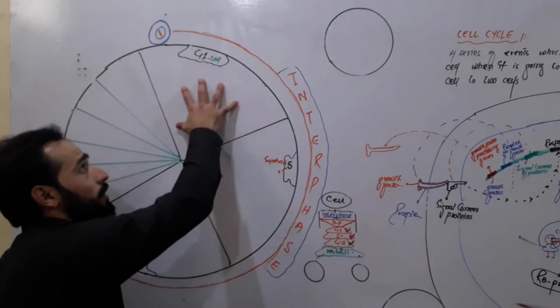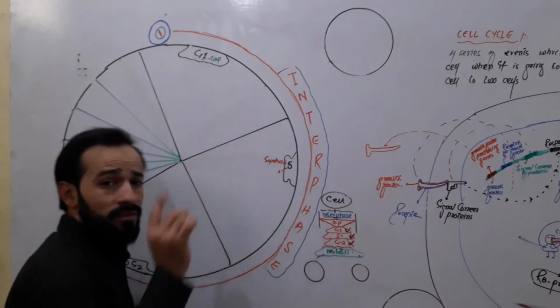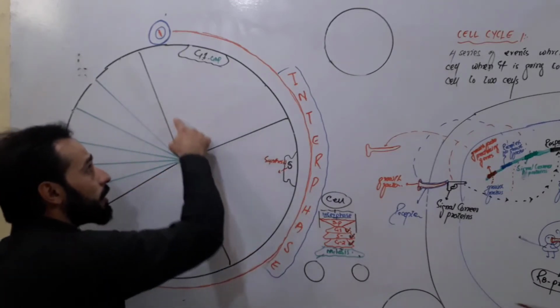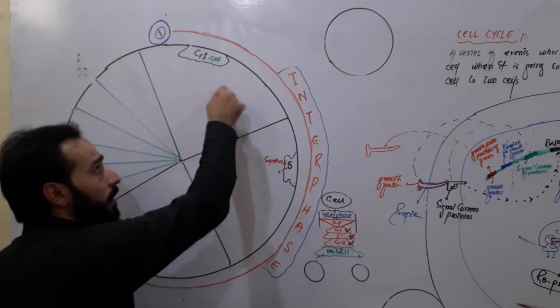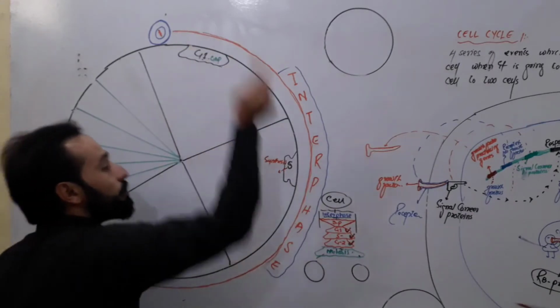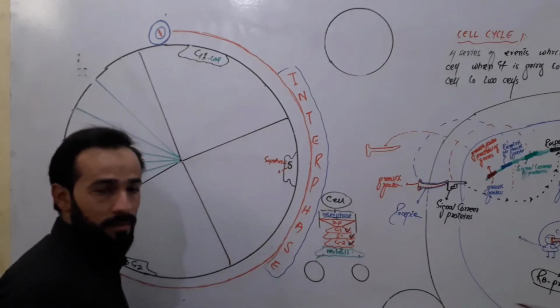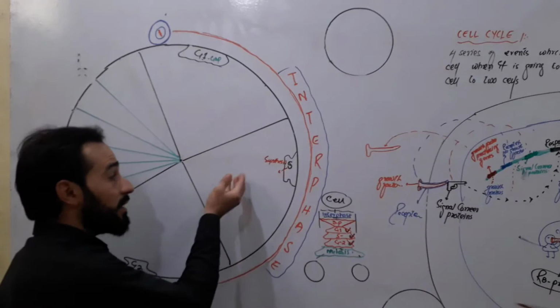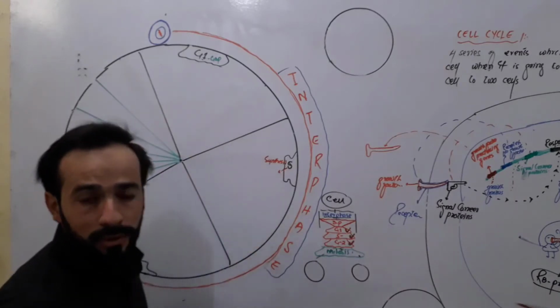So whatever changes occur in G1 phase, all these changes are for S phase. Clear, friends? Whatever happens in the S phase is dependent on G1 phase.